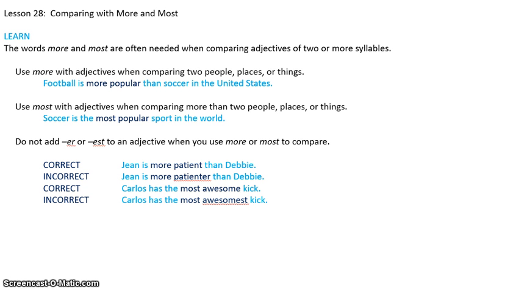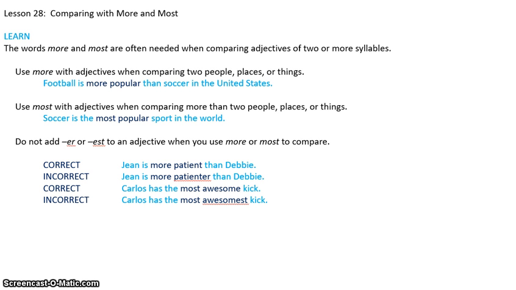Now, it says the words more or most are often needed when comparing adjectives of 2 or more syllables. I want you to notice it says often, not always, often. Use more with adjectives when comparing 2 people, places, or things. Use most with adjectives when comparing more than 2 people, places, or things. Same rule applies with ER and EST, except you're using more and most this time because the word is too long for you to add an ER or an EST.